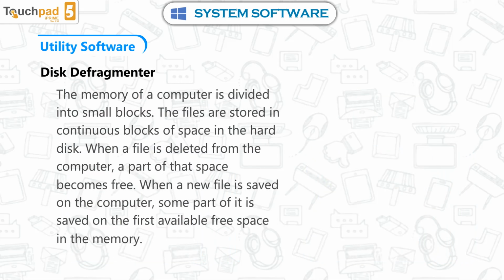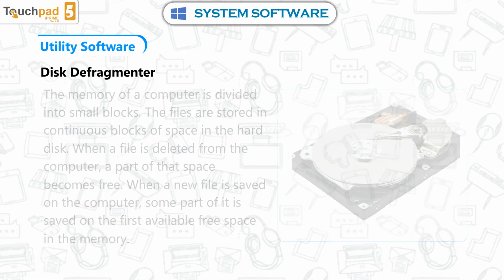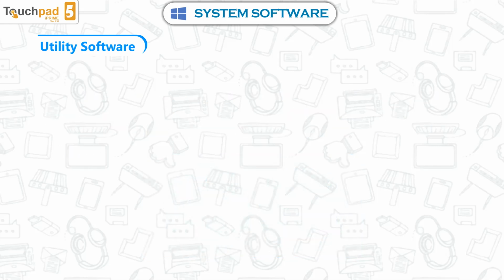Disk defragmenter. The memory of a computer is divided into small blocks. The files are stored in continuous blocks of space in the hard disk. When a file is deleted from the computer, a part of that space becomes free. When a new file is saved, some part of it is saved on the first available free space in the memory. After some time, the files get stored in various fragments, which slows down the speed of the computer. The disk defragmenter organizes the fragments of files into continuous blocks to improve performance of the computer.